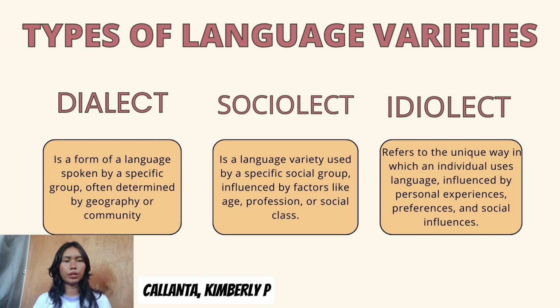Idiolect refers to the unique way in which an individual uses language, influenced by personal experiences and social influences. Idiolect is the individual language variety or style that a person uses. It is influenced by a person's background, education, social interactions, and even personality. For example, your friend always mixes English and Tagalog in their speech.